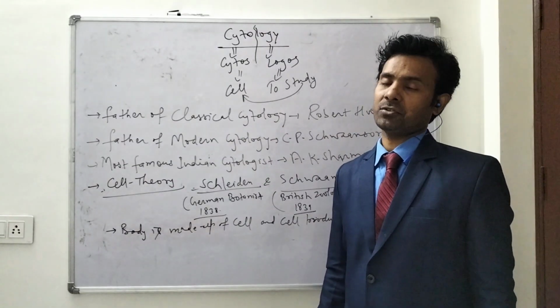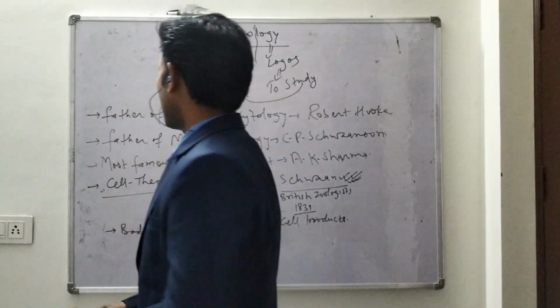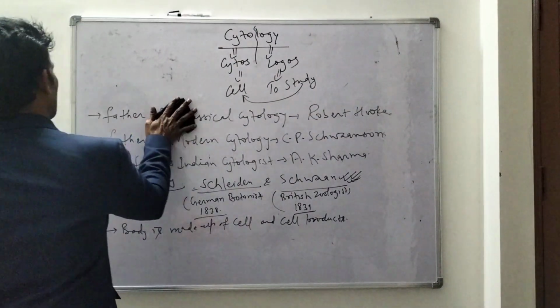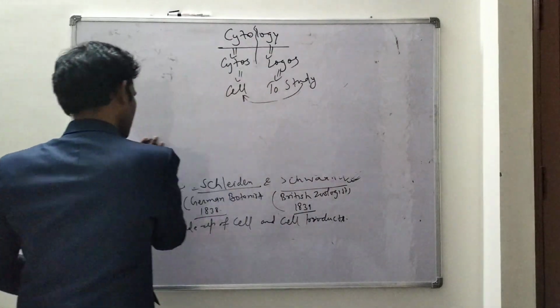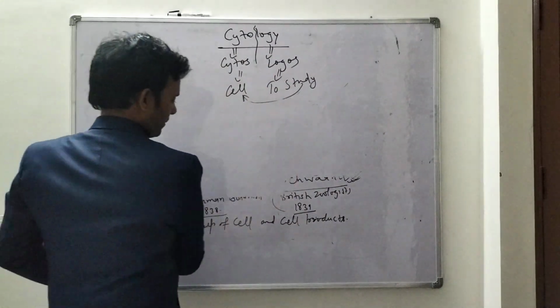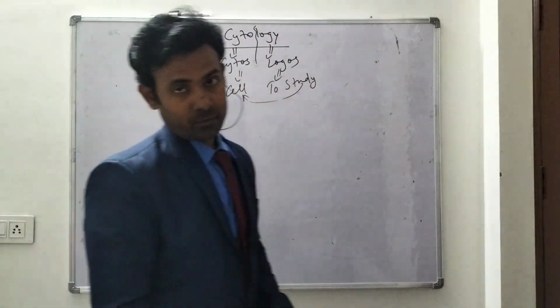Then another scientist, Rudolf Virchow, came into this field and said omnis cellula e cellula. The process of formation of cells was justified by Rudolf Virchow.